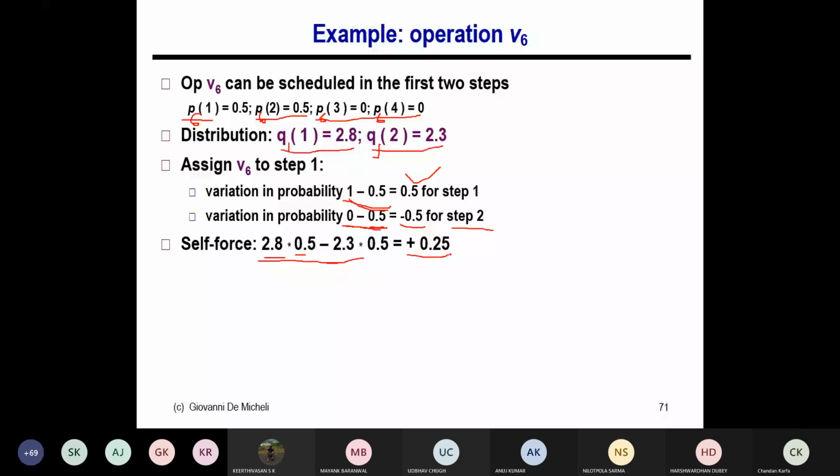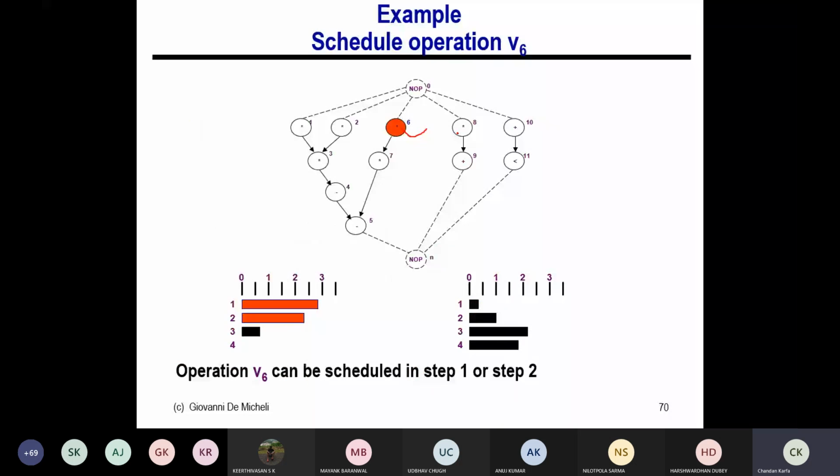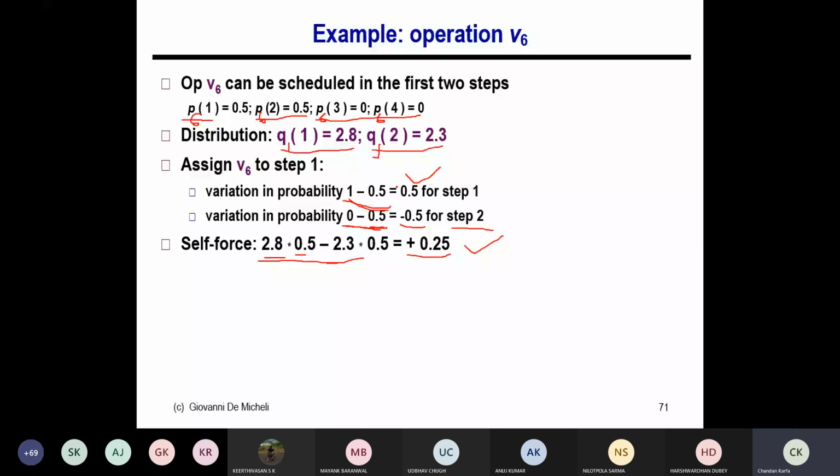And there is no successor force because it does not impact the schedule of 7, right? Node 7 could be scheduled in either 2 or 3. Since I have scheduled V6 here, it has no impact on the schedule of the successor node. So this is the total force if I try to schedule operation 6, because the successor force is 0.